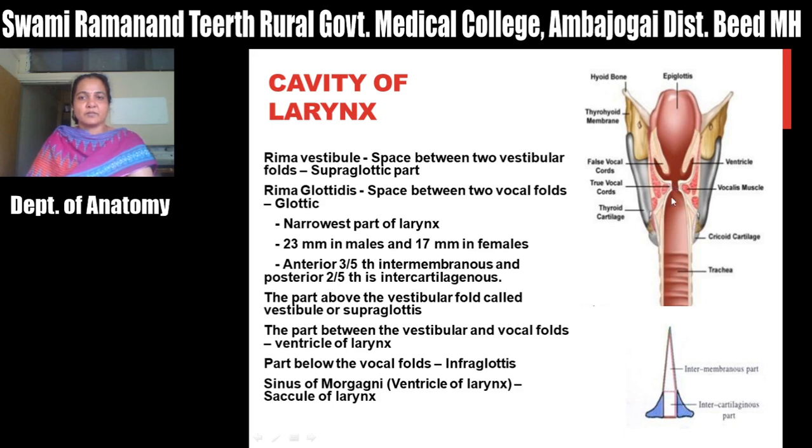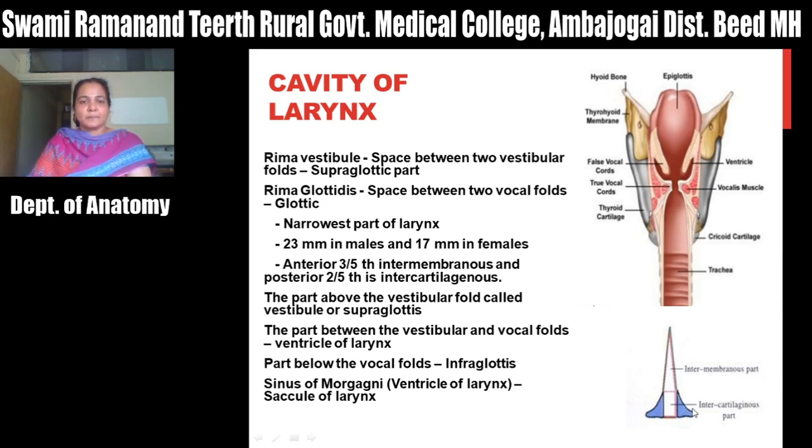The narrowest part of the larynx is there, and this is about 23 millimeters in males and 17 millimeters in females. It has an intermembranous part between these two vocal folds. This is the anterior intermembranous part, which is about 3/5, and the posterior 2/5 is between these two cartilages, the arytenoid cartilages. So the rima glottidis has an anterior intermembranous part and a posterior intercartilaginous part.